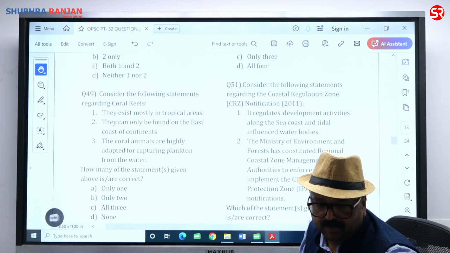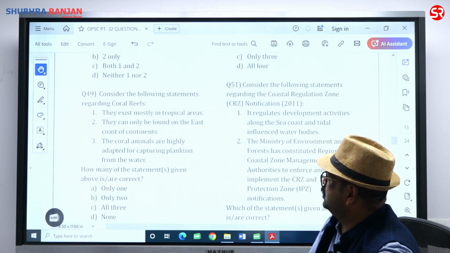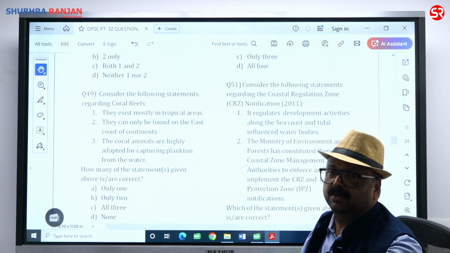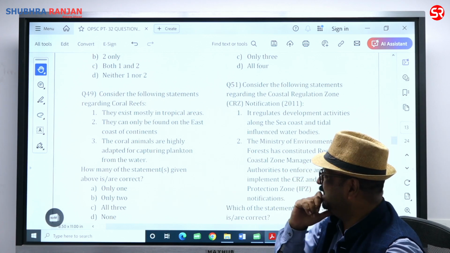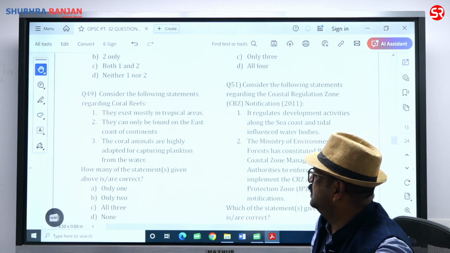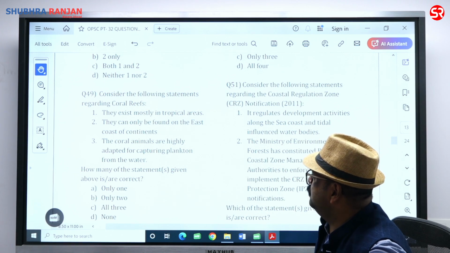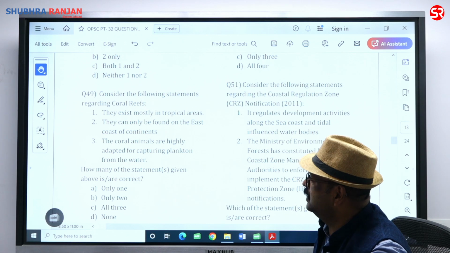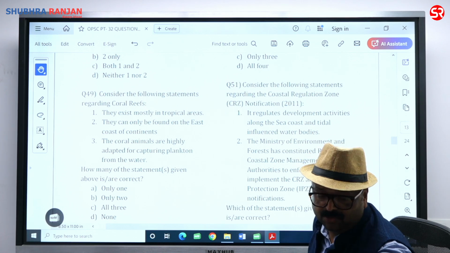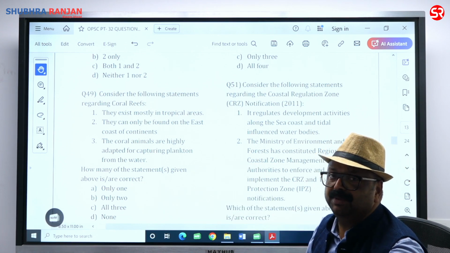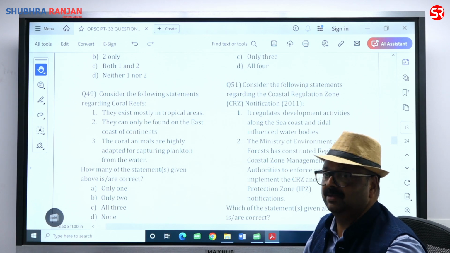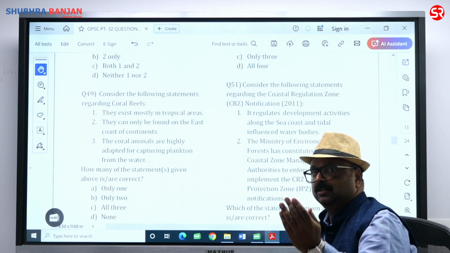Consider the following statement regarding coral reefs. Let's talk. They exist mostly in tropical areas. Why? Because they require 20 to 21 degree centigrade temperature, and that temperature can be there in the tropical area. They can only be found on the east coast of continents. This is also correct. They are found on the east coast of continents because on the west coast of continents you get cold currents. See the example of North America.